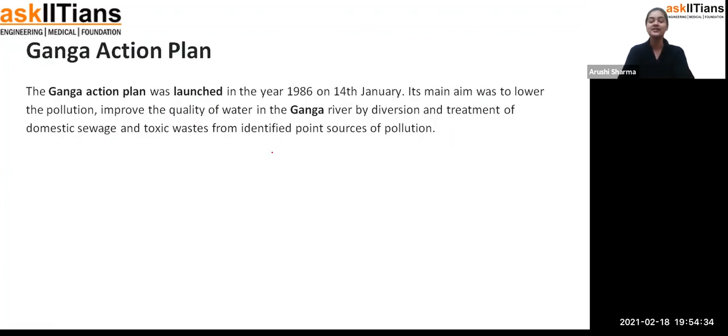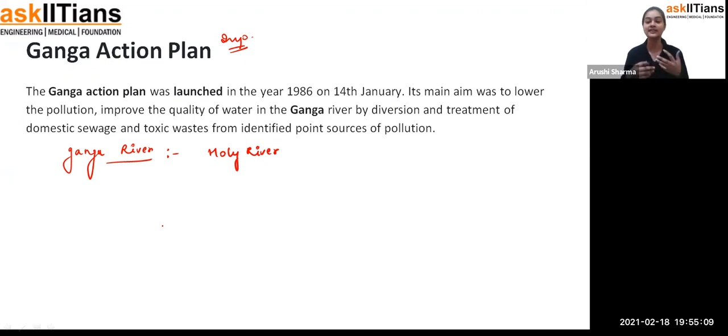Okay. So now coming to the important point, that is the Ganga Action Plan. The Ganga Action Plan is a very important plan, students, which has been started here in India. Why have we started it? Because we know that the Ganga River is a holy river. We consider it a holy river, and people usually go to such places where Ganga is, so that they can worship it. Exactly, because Ganga is a holy river for us. And the Ganga River also contains many herbs and shrubs, which are good for our health and our body.